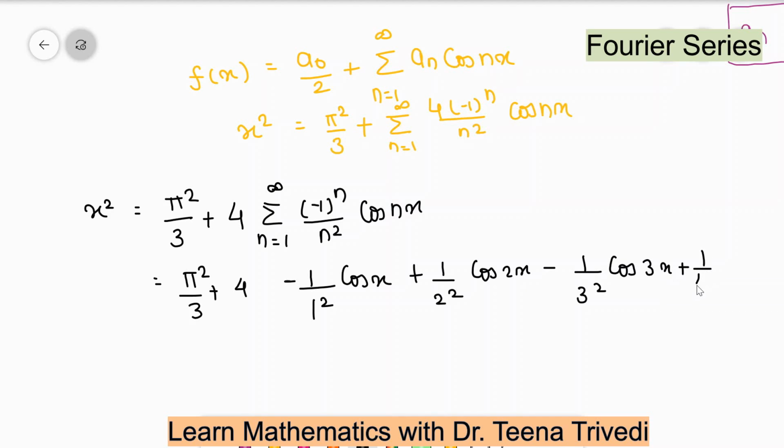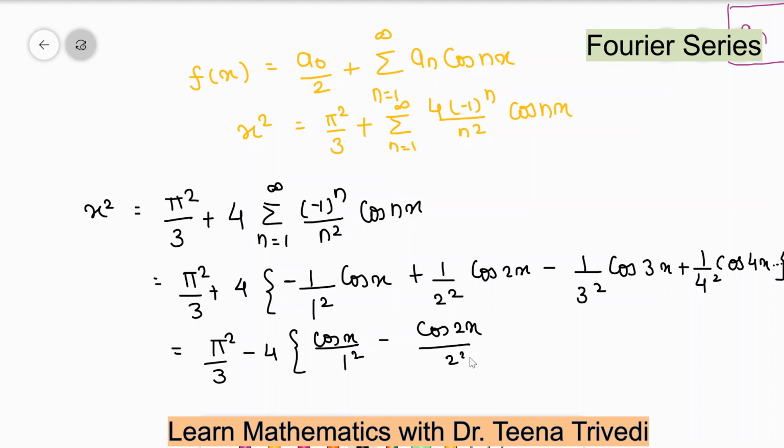Next will be positive 1 upon 4 square cos 4x, and so on. So we will take the negative sign common. So this will be minus 4 times cos x upon 1 minus cos 2x upon 2 square plus cos 3x upon 3 square minus cos 4x upon 4 square, and so on. This is the value of x square.